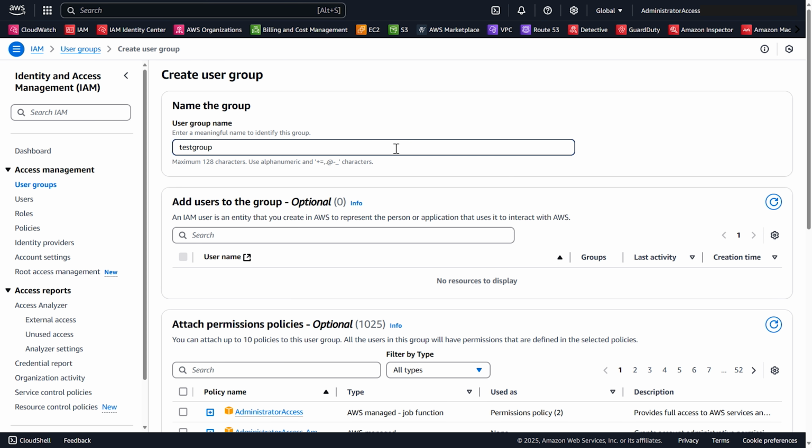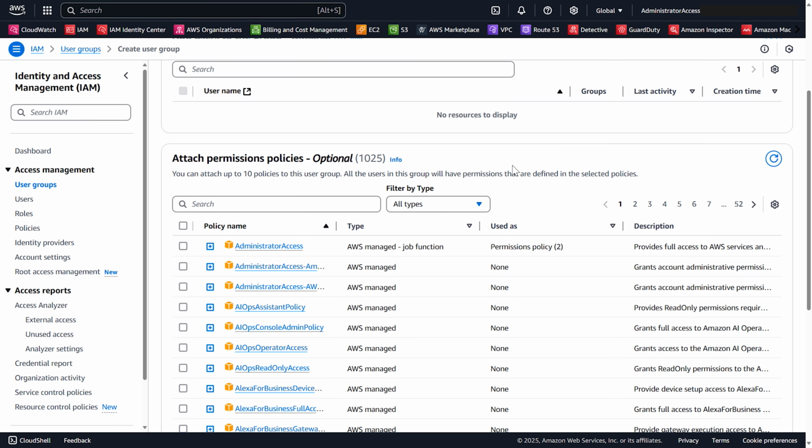Now, if you had existing users in your account, you could add them in here in this section. We're not going to do that because we're going to follow the process that AWS recommends with this. But just be aware you could do that right away when you're creating a group.